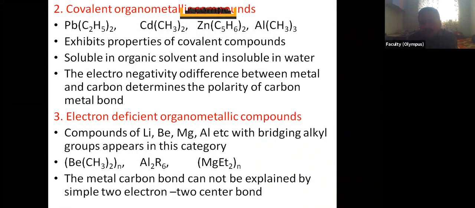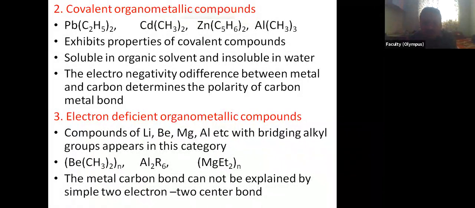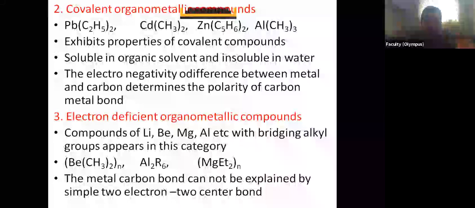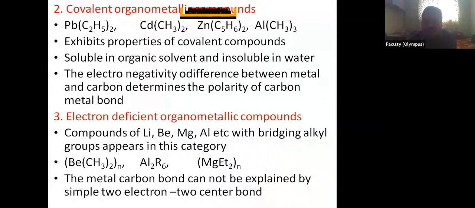So total electrons in the outermost shell of boron in that compound, we may say BF3 or whatever it may be, are 6 electrons, not 8 electrons. There are 6 electrons, and one orbital is empty. So such compounds are called electron deficient compounds.